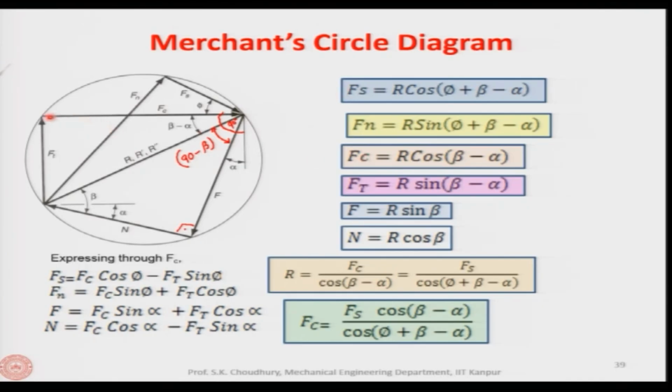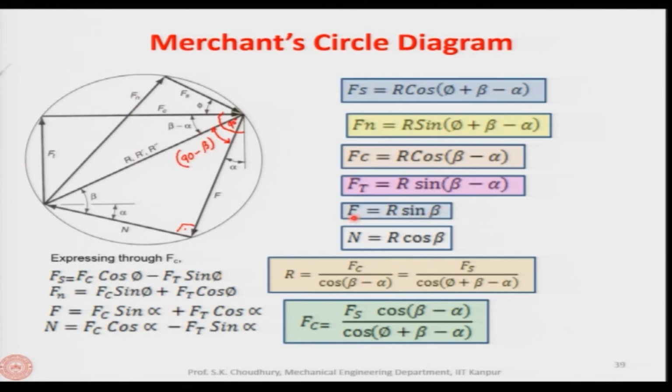Similarly, Fc will be R and the cos of this. That is what is shown here: Fc is R cos beta minus alpha. Ft, which is perpendicular to that, will be R sine of beta minus alpha. And finally, we have the friction force F, which will be R and the cos of this, so cos of 90 minus beta, which is sine beta.